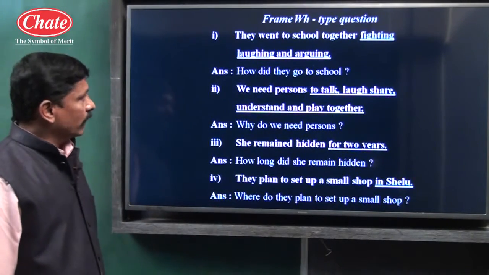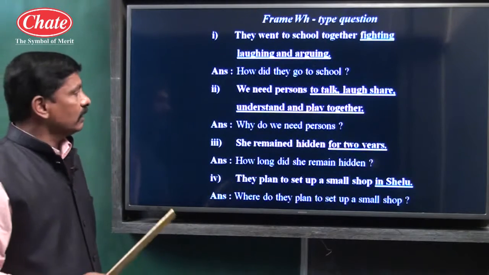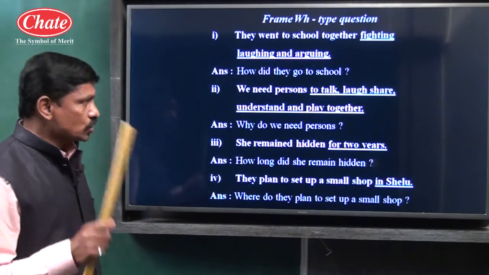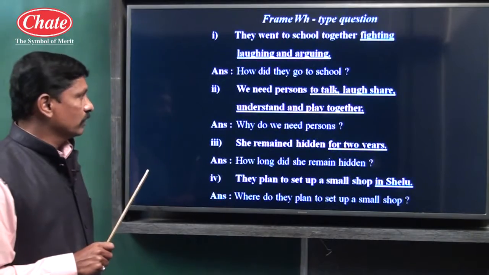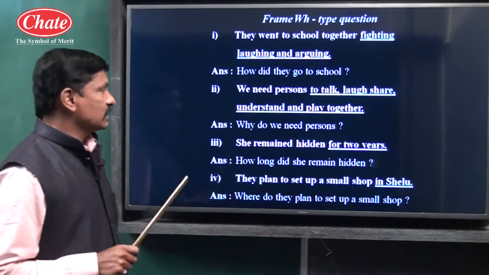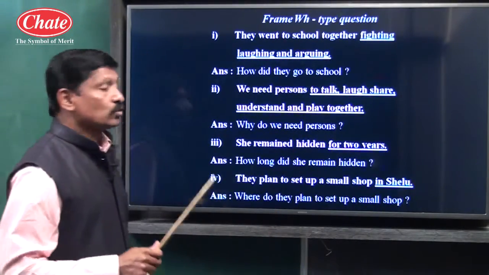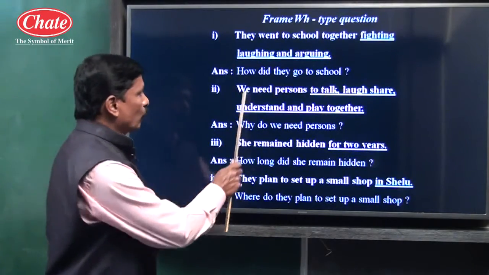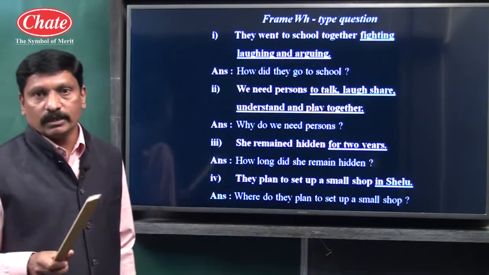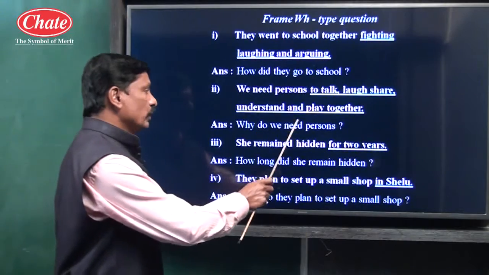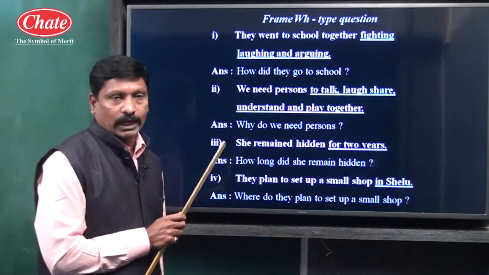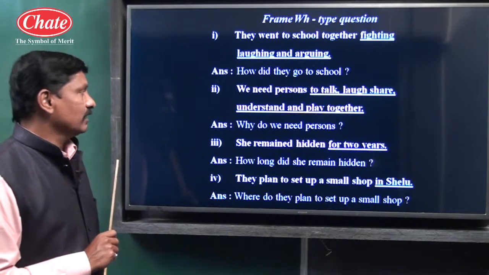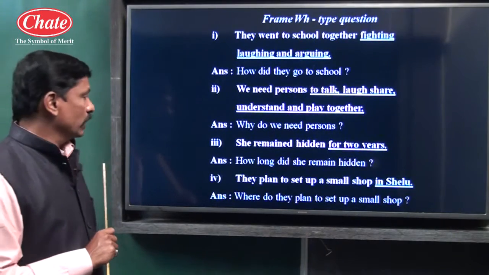Answer will be fighting, laughing and arguing. Example number 2. We need persons to talk, to laugh, share, understand and play together. So what purpose? Means we have to use why. Need, it is simple present tense, so why do we need persons? To talk, laugh, share, understand and play together.